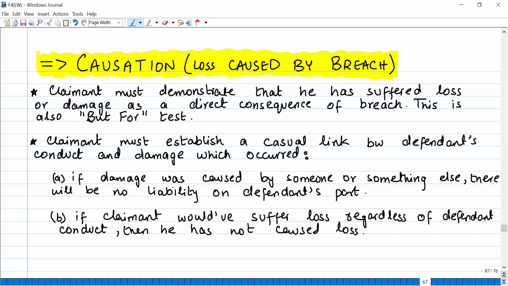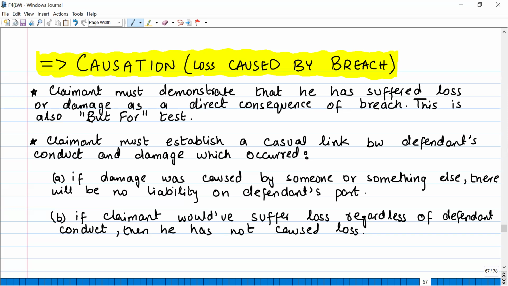So the third condition is not met, so you are not liable. So the first point is, if damage was caused by someone or something else, then you are not liable for that. The other point: if the claimant would have suffered the loss regardless of the defendant's conduct, then the defendant has not caused the loss.